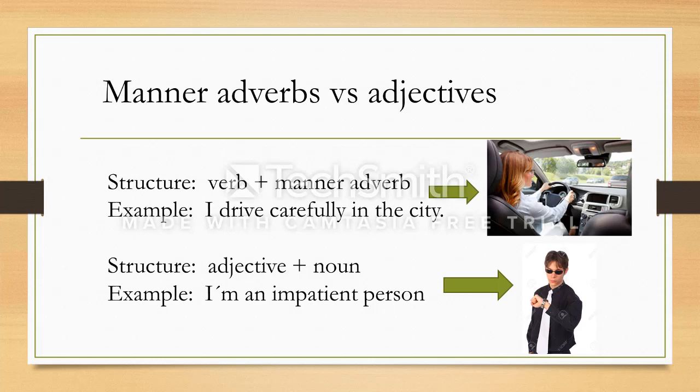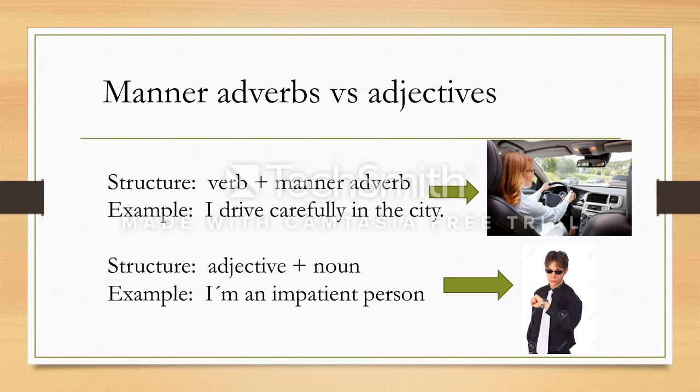So let's go a little further and see manner adverbs and adjectives. Now please remember that manner means the way that you do something, and adverbs and adjectives can be used to describe the way you do something. For example, the first example says, I drive carefully in the city.